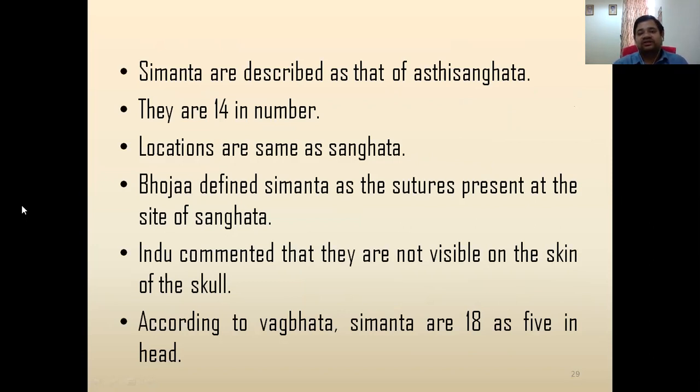It means when more than 2 bones, 3 or 4, combine to form a joint, they are tied up with a suture, and that suture type of thing is known as Simanta here. Dalhana commented they are not visible on the skin of the skull. According to Bhagavad, the Simanta are 18 in number, and as per him, the total number present in head is 5. So this is Simanta.